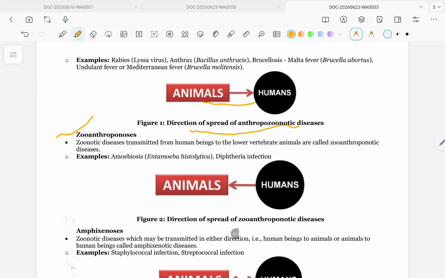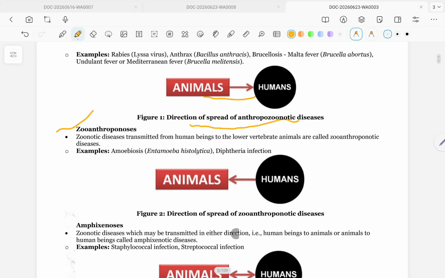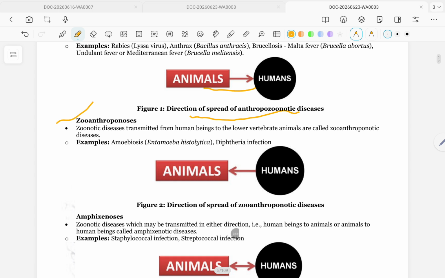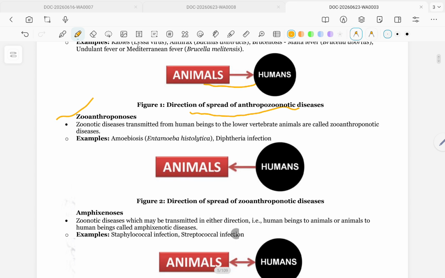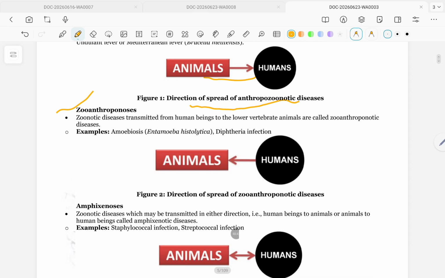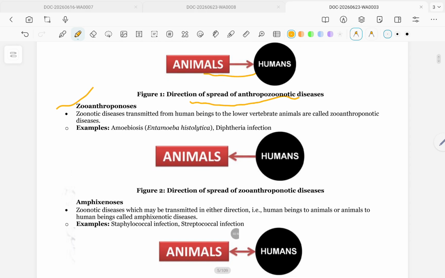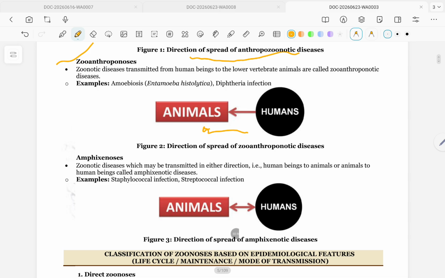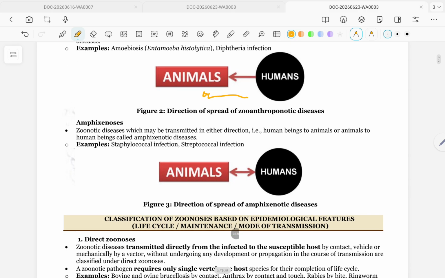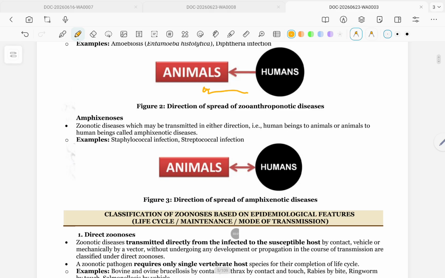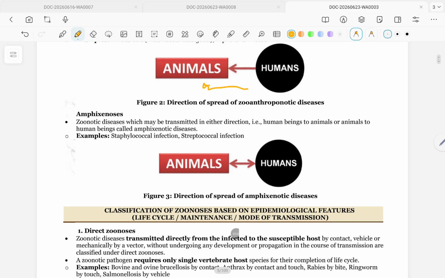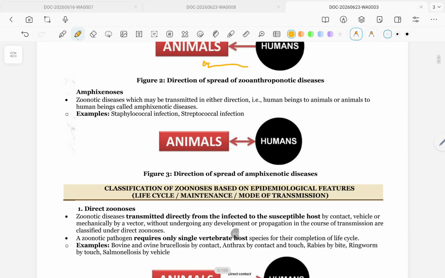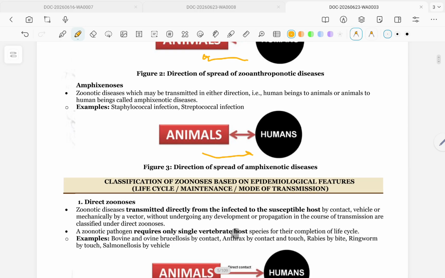Zooanthroponosis: zoonotic diseases transmitted from human beings to lower vertebrate animals are called zooanthroponotic diseases. Examples: amoebiasis, Entamoeba histolytica; diphtheria infection, human to animal. Amphixenosis: zoonotic diseases which may be transmitted in either direction, human being to animal or animal to human being, are called amphixenotic diseases. Examples: staphylococcal infection, streptococcal infection. Both directions.